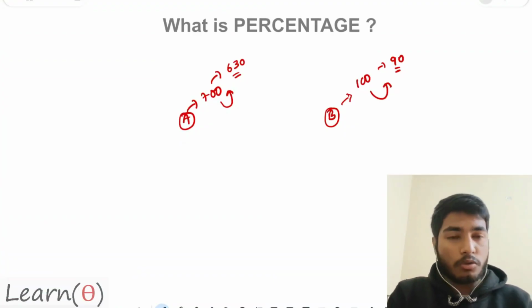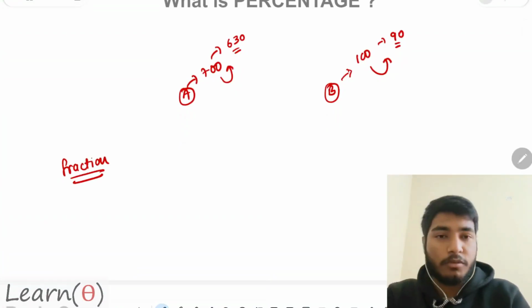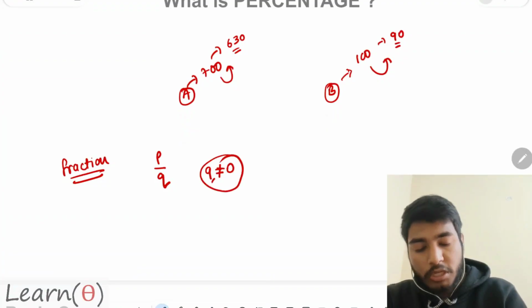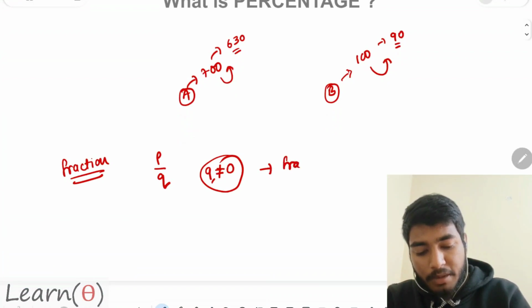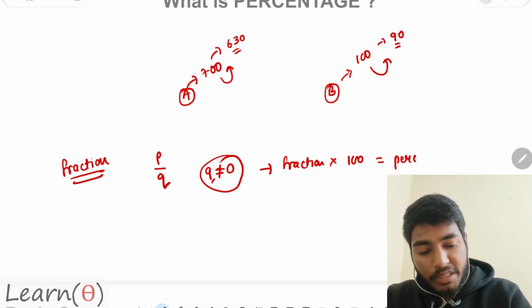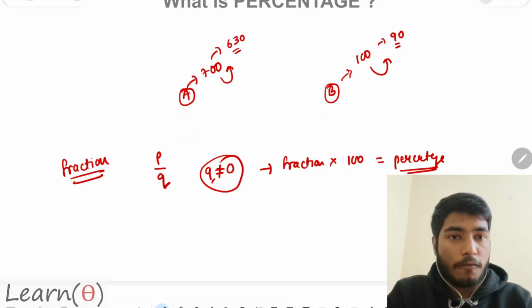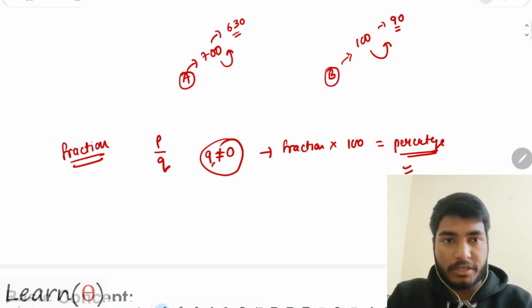So how do we calculate percentage? First, whatever you want to get, you convert that into a fraction. What is a fraction? If you remember, anything in the form of p by q where q is not equal to 0 is known as a fraction. So convert anything into a fraction and then multiply the fraction by 100. You will get the percentage. That is the only thing you need to know. Whatever things are given to you, convert them into a fraction, multiply the fraction by 100, and you will get the value of your percentage. That's it.